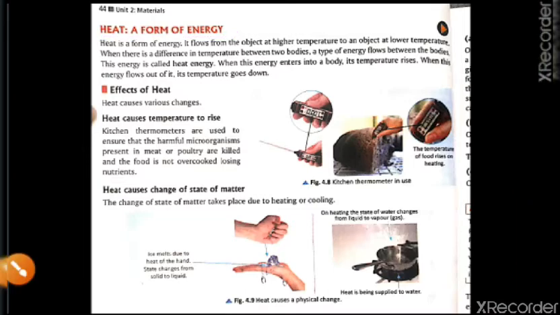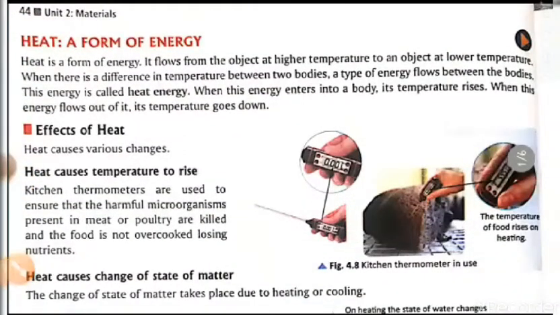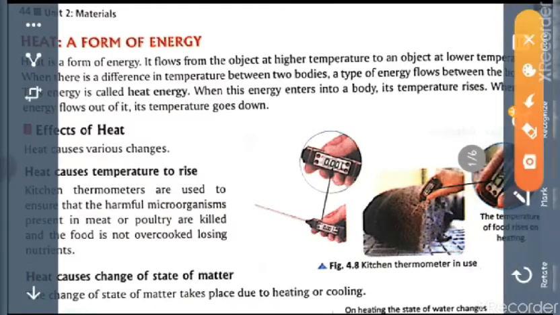Now what is written in this one? So let's see. Everybody knows that heat is a form of energy. Whenever heat moves from one object to another, it will do something. Heat has a lot of power. It can change the forms also, from solid to liquid, liquid to gas, gas to solid. We will see all these things, and maybe we will involve the cooking part also. So that means the general thing we are going to see over here.